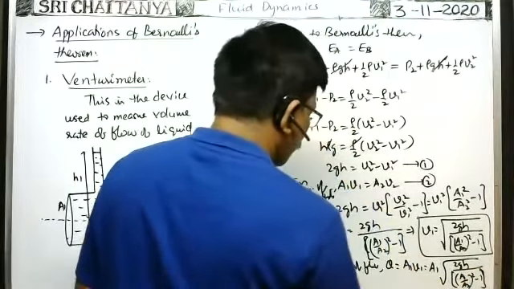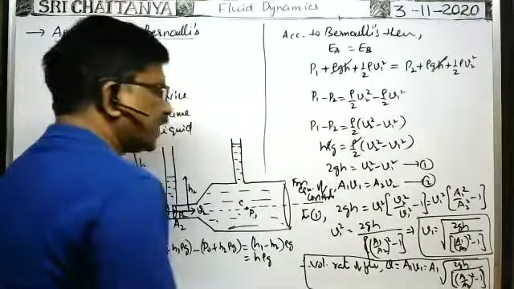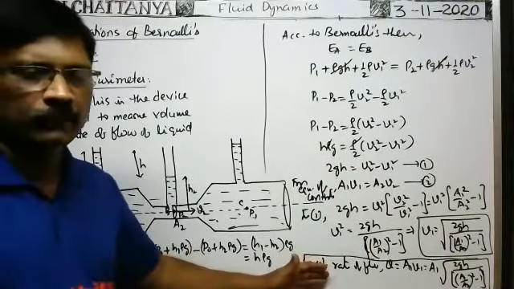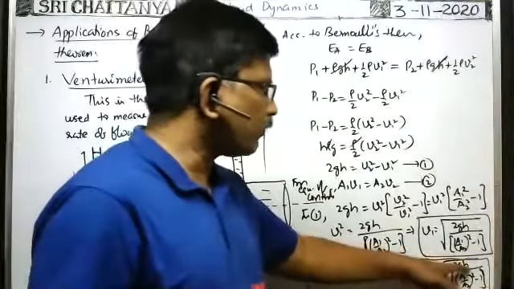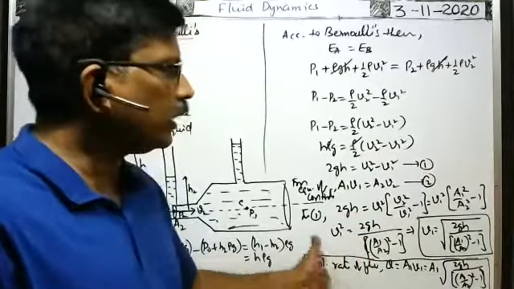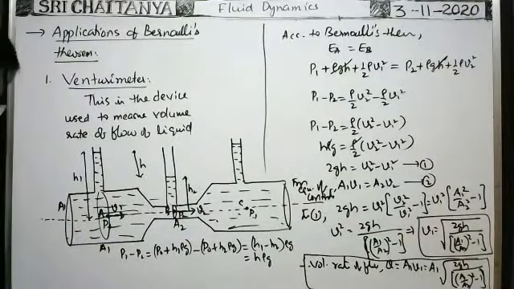This is the formula for volume rate of flow through the Venturi meter, which is equal to the volume rate of flow through the pipe. So in this way, if you know the H value, and A1, A2 are given, we can find the volume rate of flow of the fluid through the pipe. In this way, by using the venturimeter, we can find the volume rate of flow of the fluid, where H is equal to H1 minus H2.